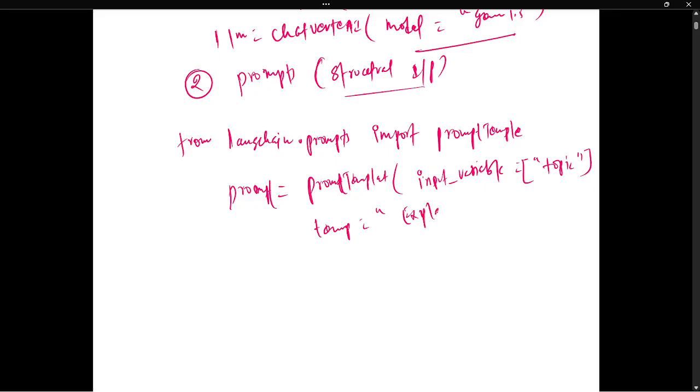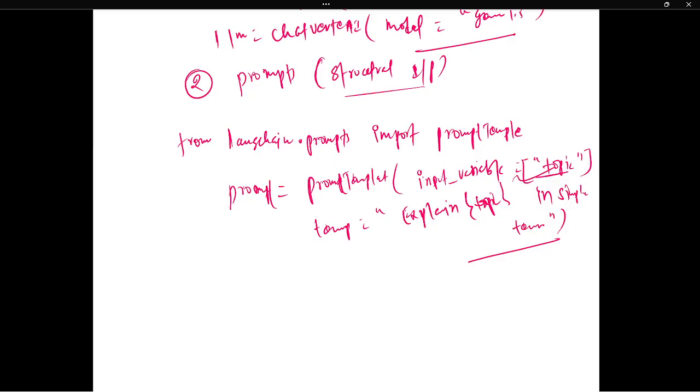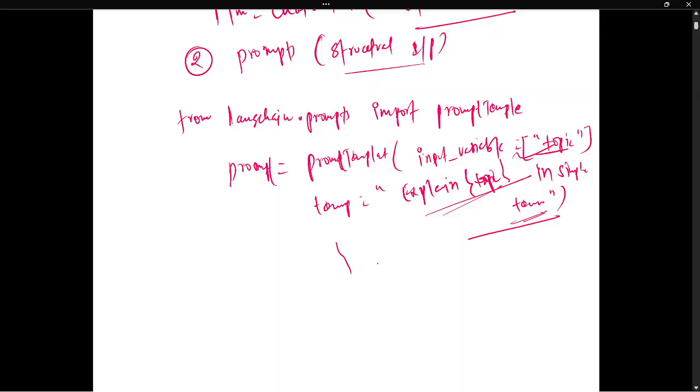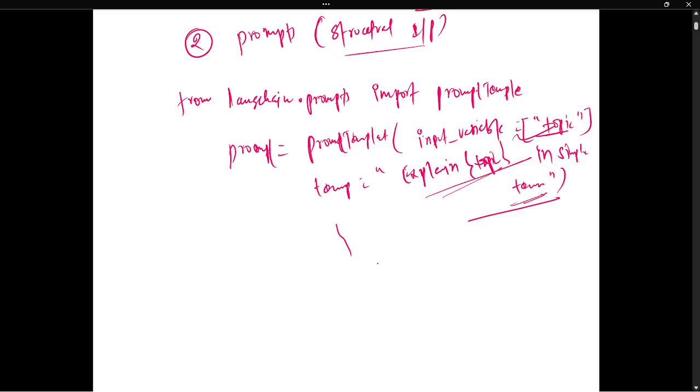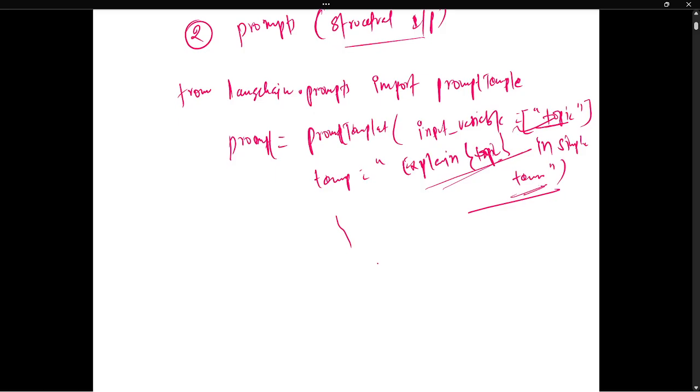Then we pass whatever topic you want. The topic will be passed as a variable, followed by 'in simple terms'. If you do that, you don't have to write the prompt. Whatever topic you provide, it automatically gives 'explain weather in simple terms', for example. This way you can use prompt templates. Why is this beneficial? Because it gives clear structure, reusable prompts, and dynamic variables. Instead of weather, you can give any different topic. So that's better control.